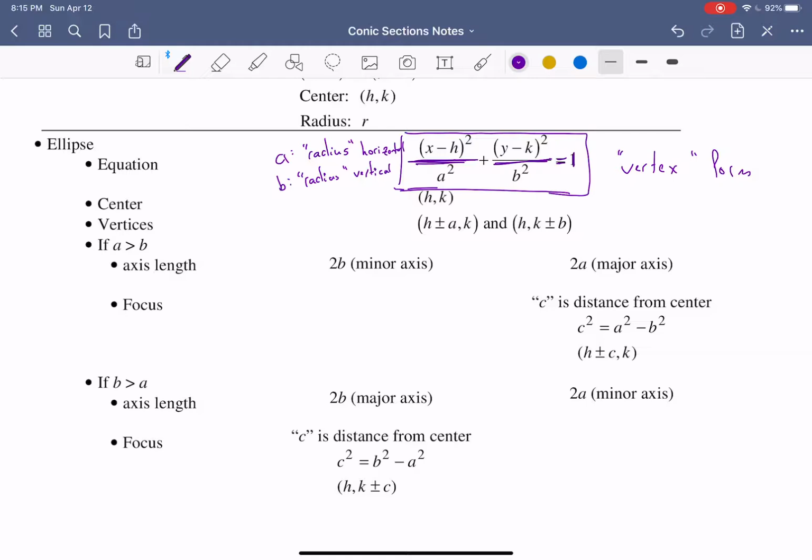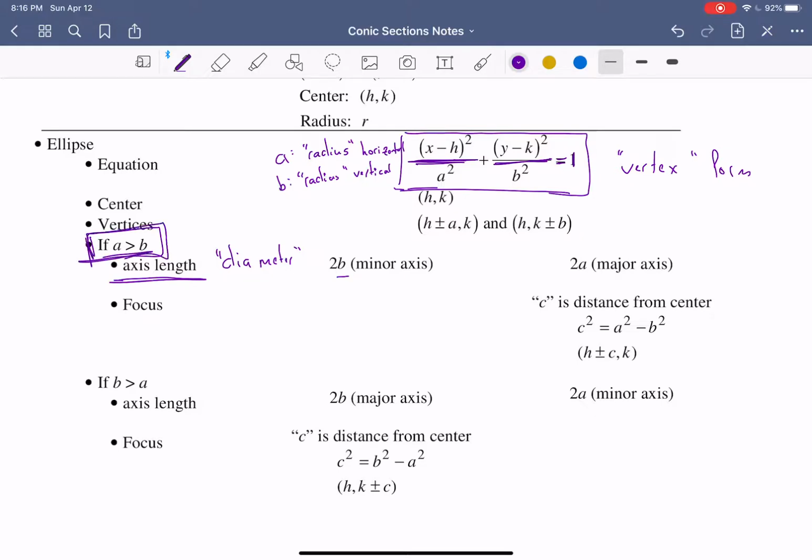We can see that we just take our center and add our horizontal radius to h and then subtract it, and vice versa. Our axis length, kind of like our diameter, is 2 times b, which don't worry about, we'll talk about why.